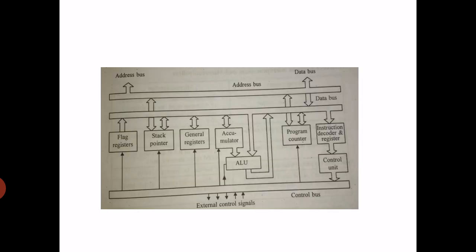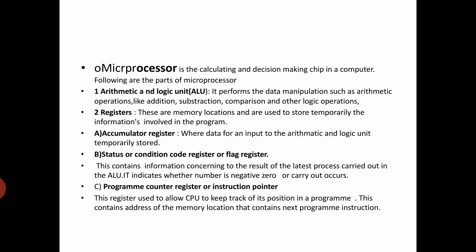Now here there is a microprocessor, and this microprocessor is the calculating part of the computer. The microprocessor has different parts. The first one is the ALU, arithmetic and logic unit. It performs data manipulation, that is arithmetic operations like addition, subtraction, comparison and other logic operations. The second one is registers.